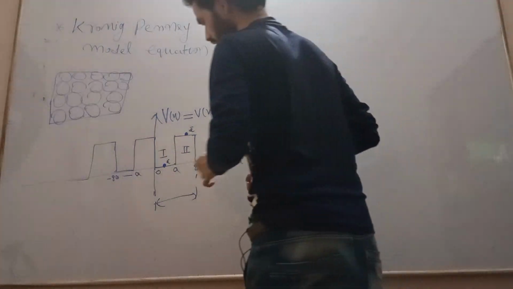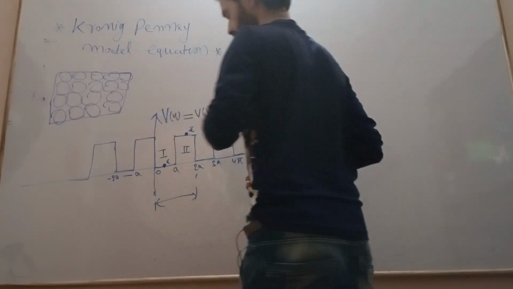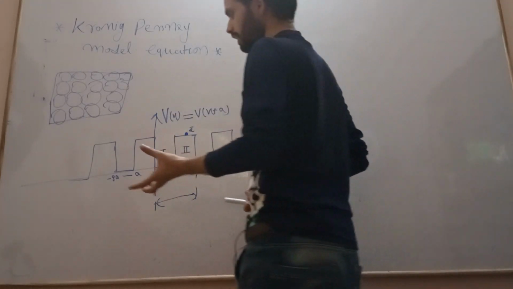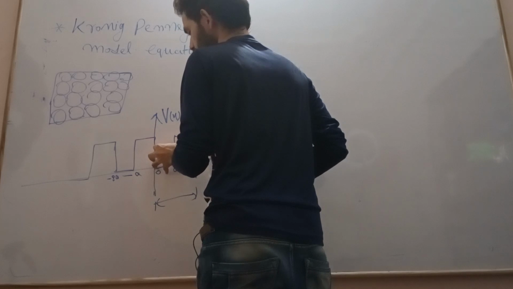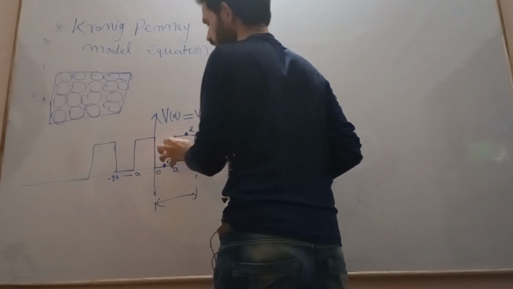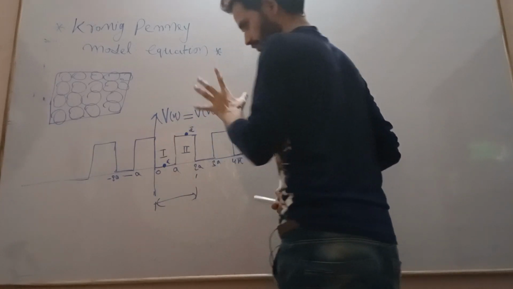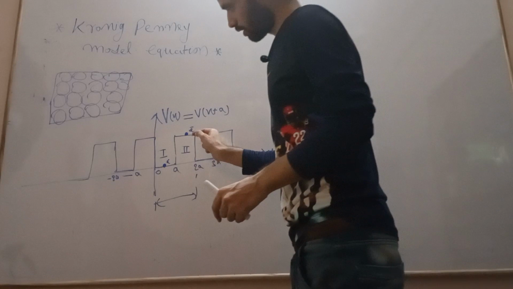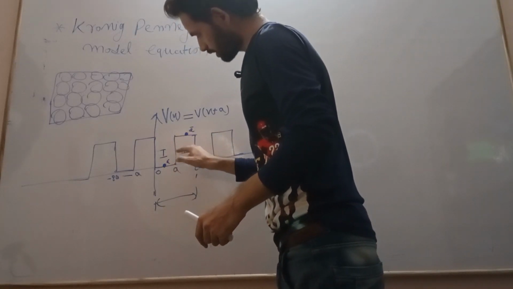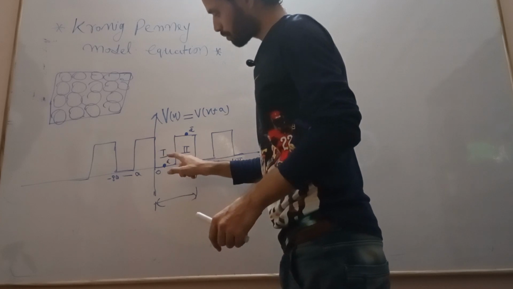Where the atom is present, it is in the square well potential. So here the electron feels high potential, and this is the minimum potential.